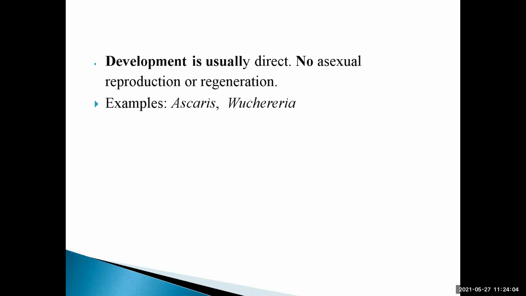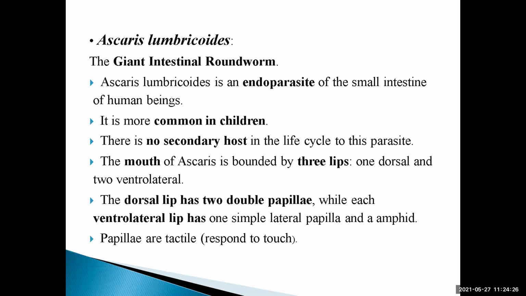Now the examples given are Ascaris lumbricoides. Ascaris is a genus and lumbricoides is a species. So the best example is Ascaris lumbricoides, and the second is Wuchereria bancrofti. These are the two examples in the class Nematoda of the phylum Aschelminthes.